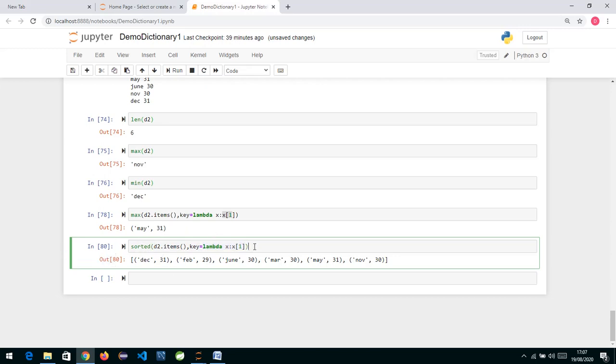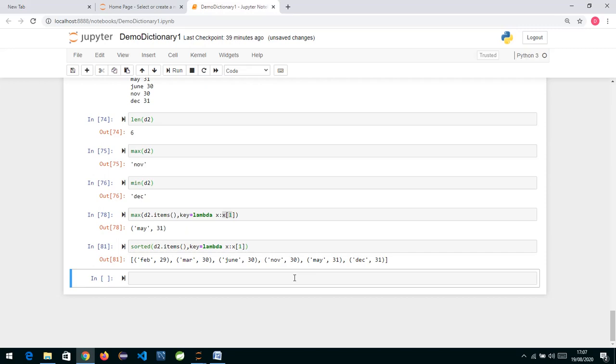So if I hit this over here, you can see 29 is first, it has been done according to value, then is 30, then again 30 over here, and then 30 over here, and then 31. So sorting has been done according to values. You have built-in functions like mean, max, sorted. By default they work on keys.